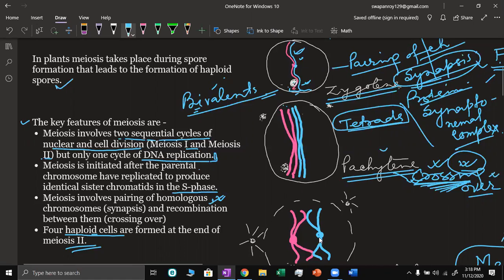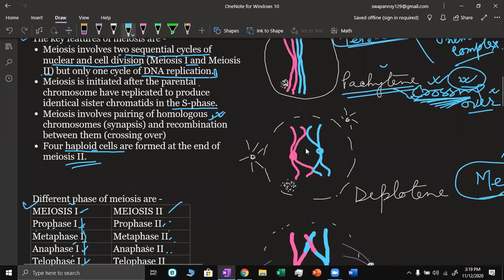Now, no need to stay together. So these two paired chromosomes of the bivalent start moving apart.